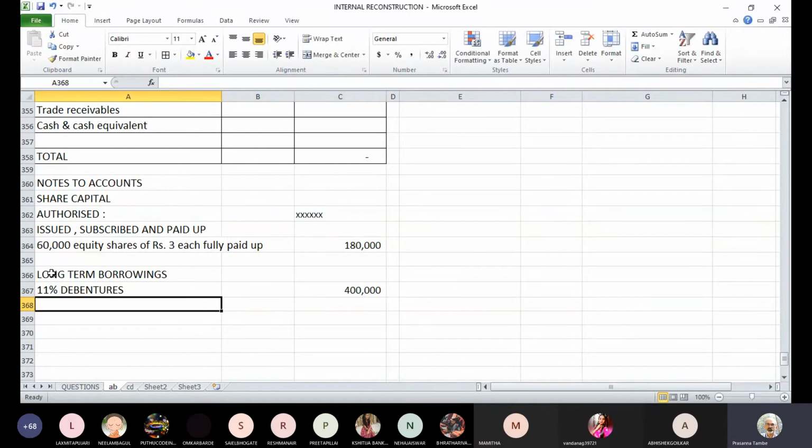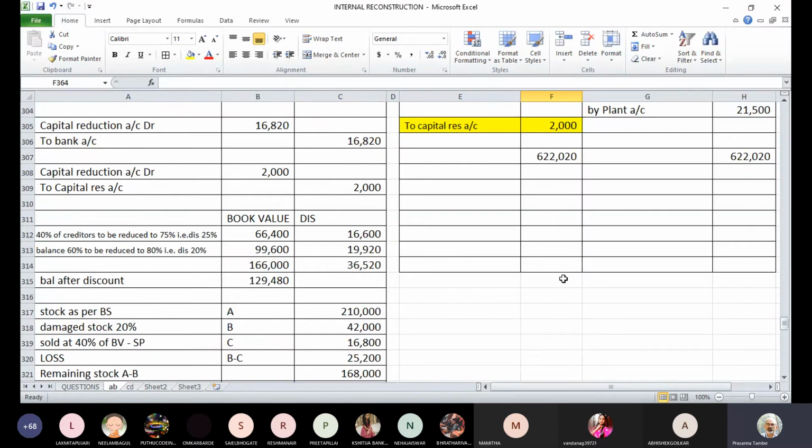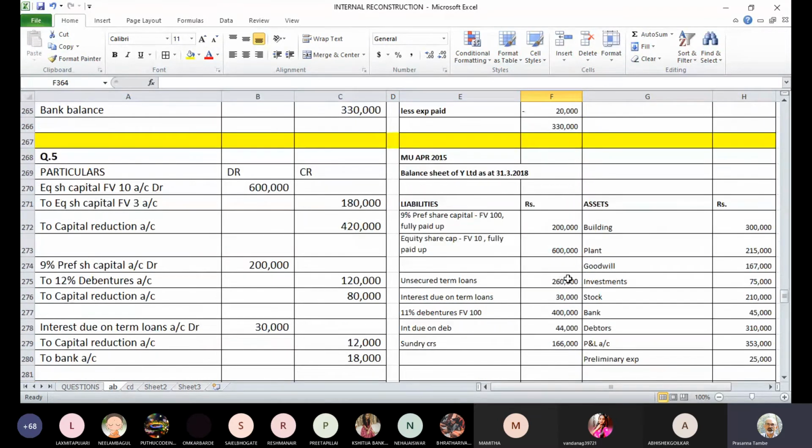Then we had some unsecured term loan. That also has remained unchanged. That amount is 2,60,000. These are the two items coming from the old balance sheet which did not change at all. If you see the balance sheet, it did not change at all. These were the balances, unsecured term loans and 11% debentures.